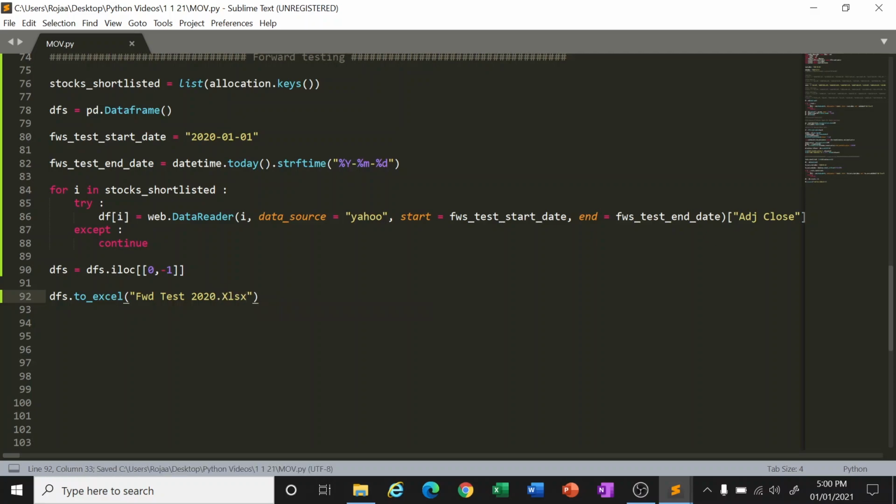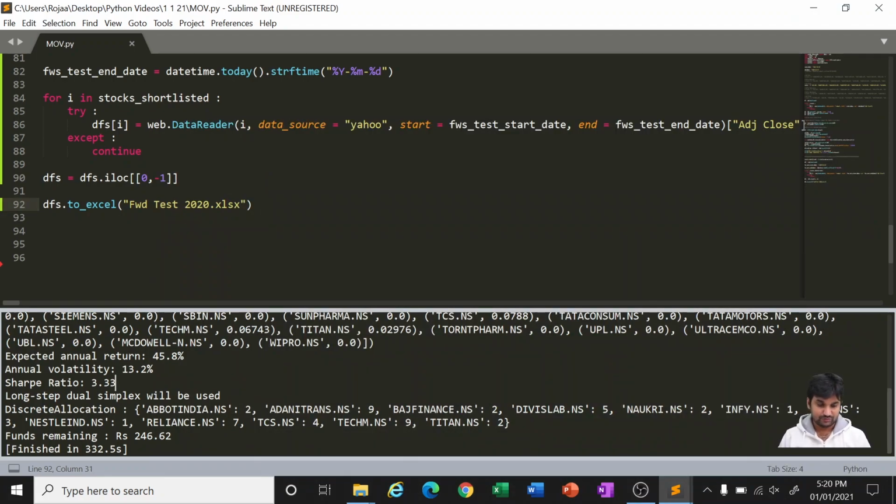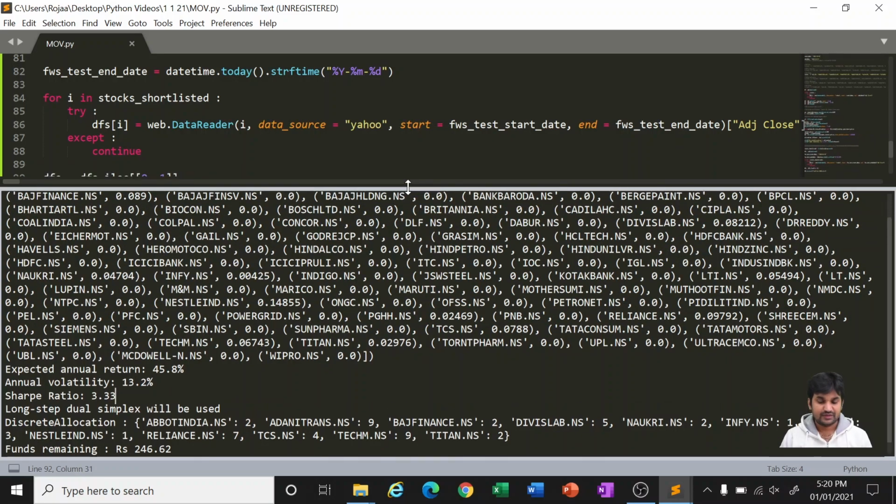By now what will be the situation? Let us execute. I'll forward it because it is Nifty 100, so it takes slightly more time. Then once I get the result, I'll put it back. Yeah, we got the result and we are doing our first forward test. Now we have taken the data from 2015 till the end of 2019. So as on 31st of December 2019, we were asking Python to advise us the best portfolio to create, wherein we should get the maximum Sharpe ratio for the Nifty 100 stocks.